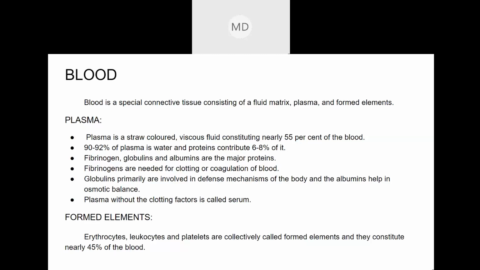So plasma is the liquid part of the blood which does not contain any cells, any formed elements, which means cells. How many types of blood cells are there? There are three types of blood cells: red blood cells, white blood cells, and platelets.